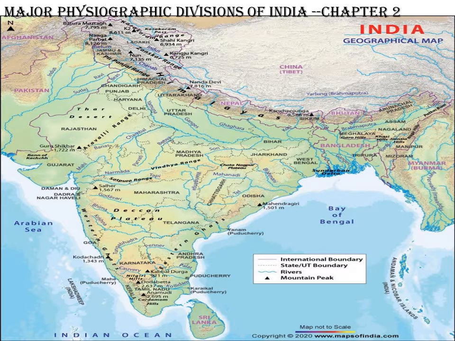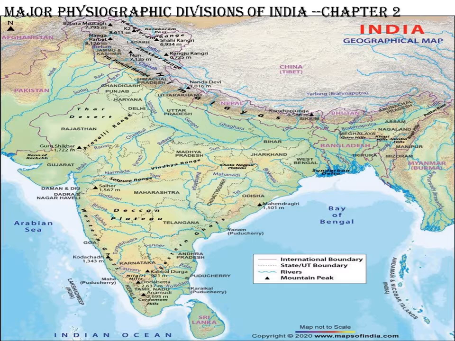Good morning, students. We are going to study the major physiographical divisions of India. In the previous one, we studied plate tectonics, how the plates move and form different landforms during different geological periods. They are also influenced by relief features. The processes of weathering, erosion and deposition have resulted in the formation of various features of a country.